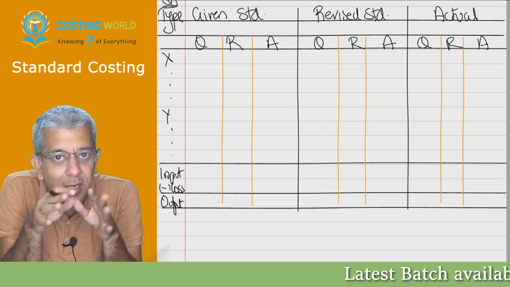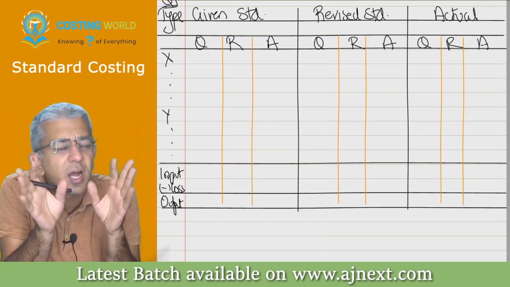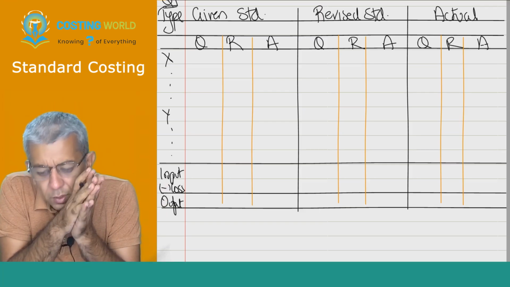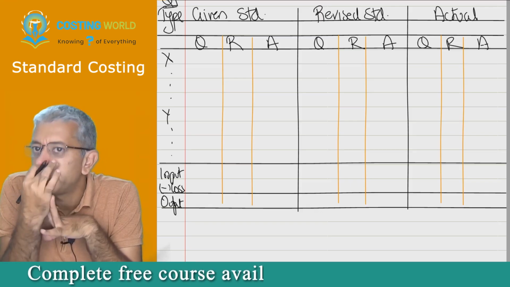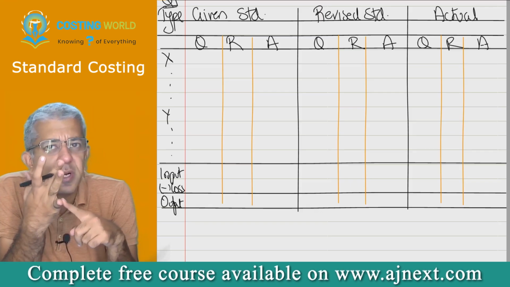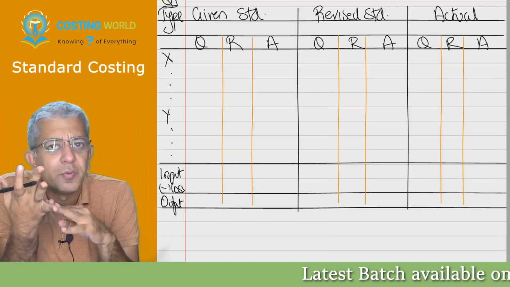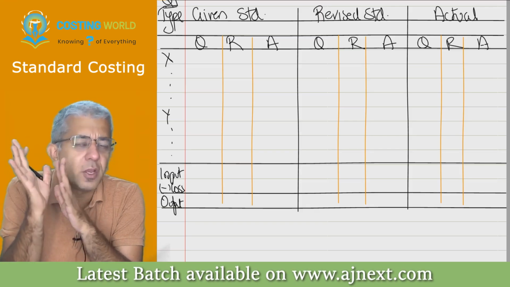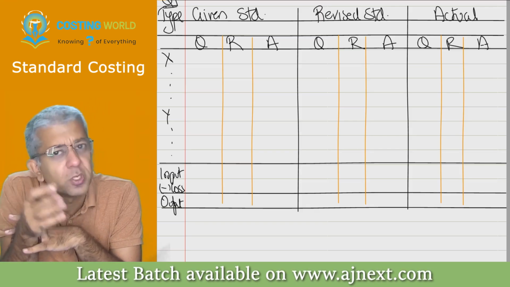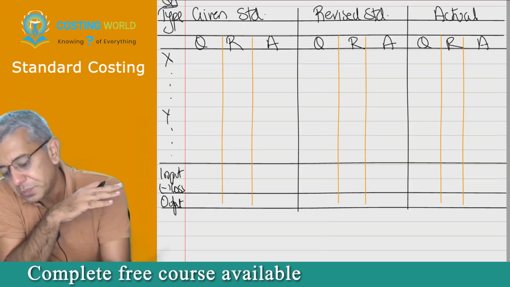So, I'm going to be taking it off like a story, but through story, we'll be able to cover at least half of the chapter. The other half is going to be a bit different. If you understand material, you will be able to understand labor and variable factory overheads. Fixed factory overheads is a different ball game altogether because absorption costing starts to apply there, so it becomes quite complicated.